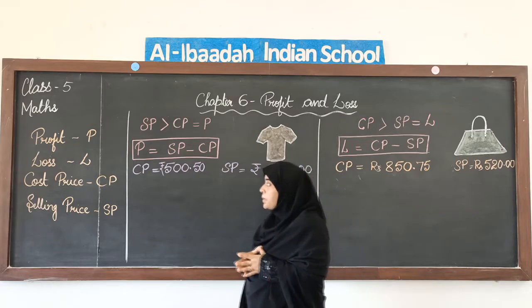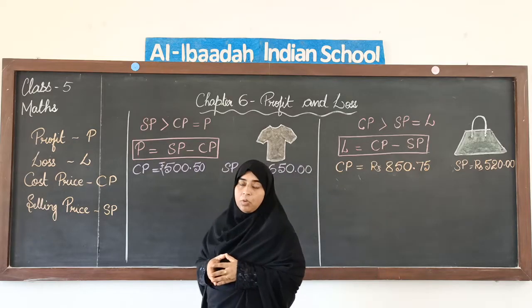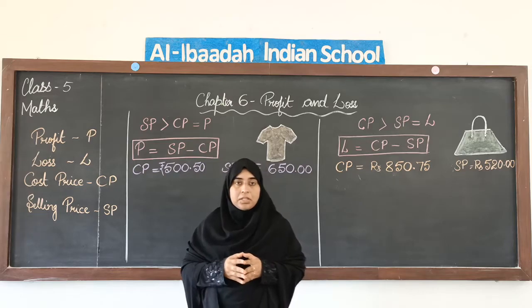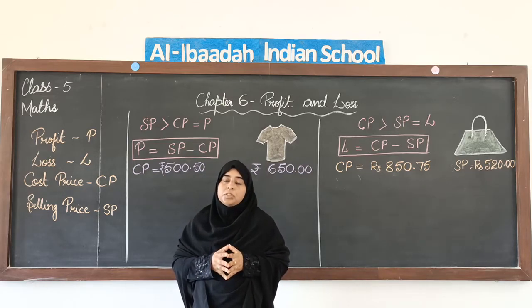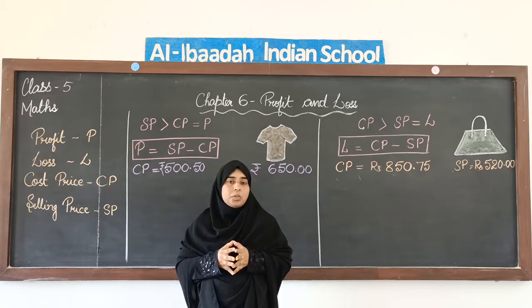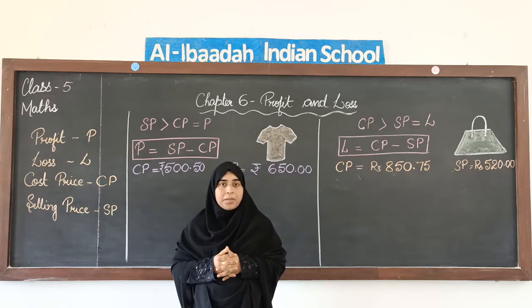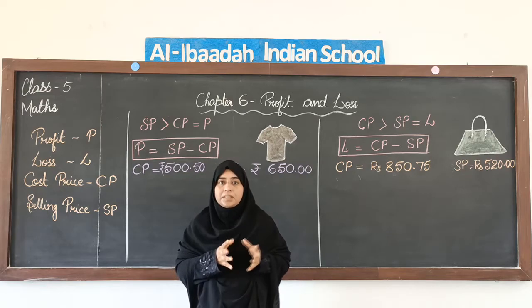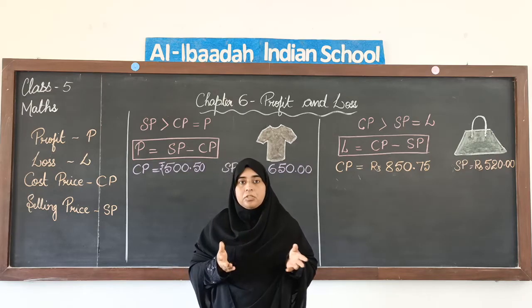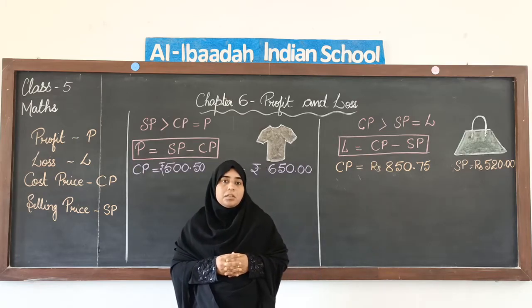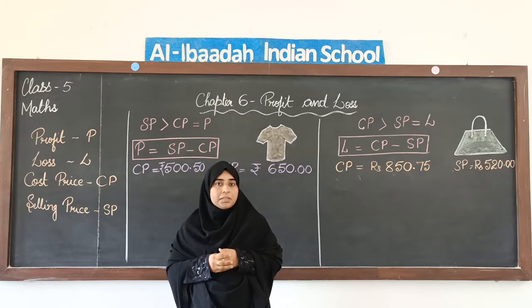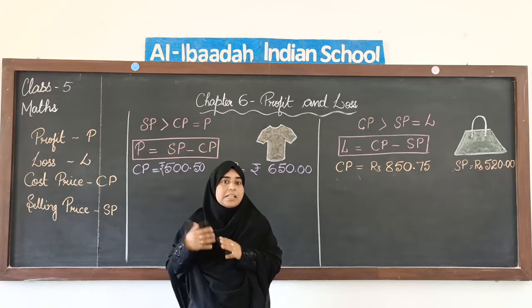Now, what do we mean by the word profit or the word loss? This is what we are going to first try to understand. Suppose you are into a buying and selling business, and say for example you have bought a furniture, a sofa set, and after a few days or a few months you are planning to sell it off.